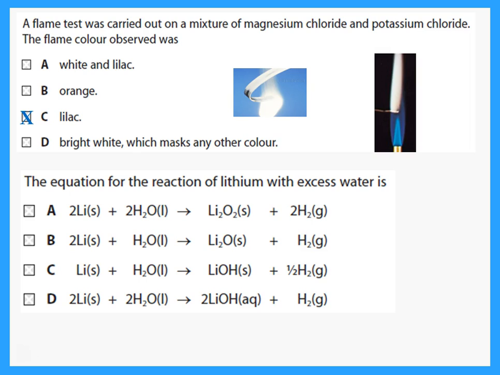The equation for the reaction of lithium with excess water is this. So which of these? We're talking about lithium with water. Lithium reacts with cold water, so it gives the hydroxide plus hydrogen, and this would be the correct balancing of the equation.